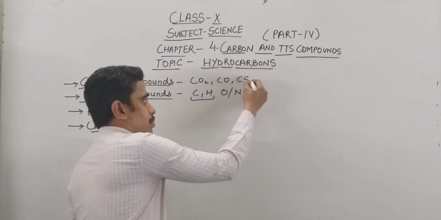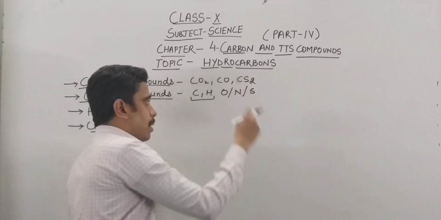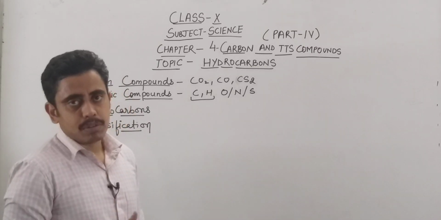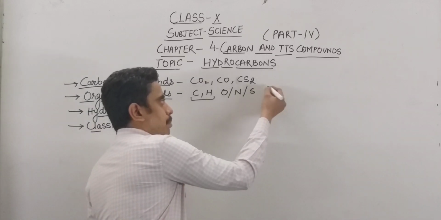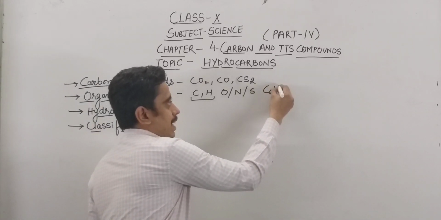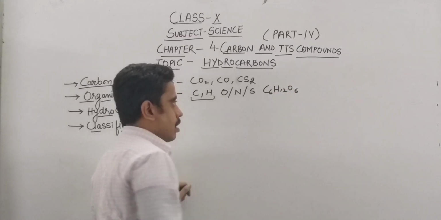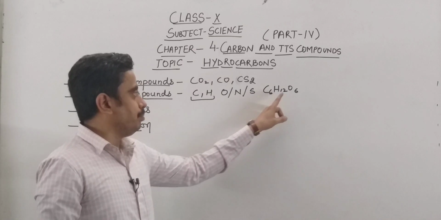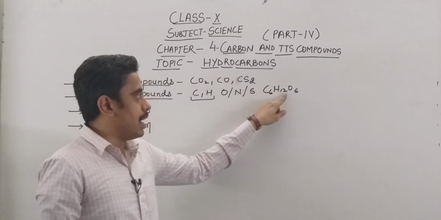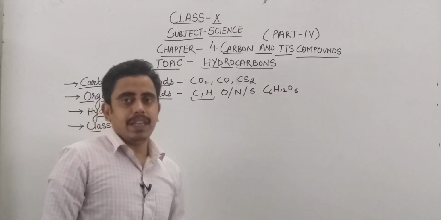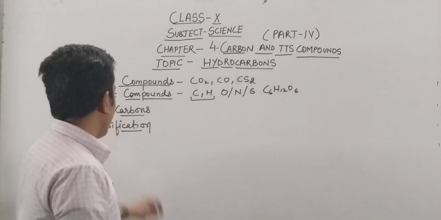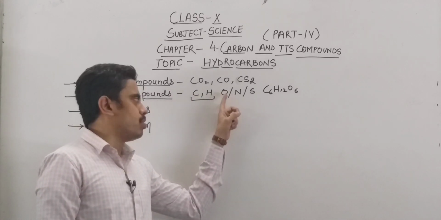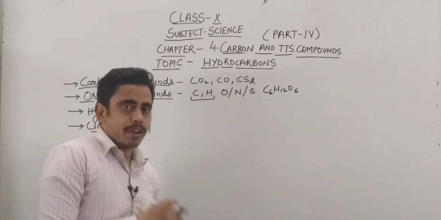Let's take one simple example, glucose, C6H12O6. This is the molecular formula of glucose. You can see carbon and hydrogen are present, along with oxygen, and such compounds are considered organic compounds, in which carbon and hydrogen along with oxygen, nitrogen or sulfur are present.